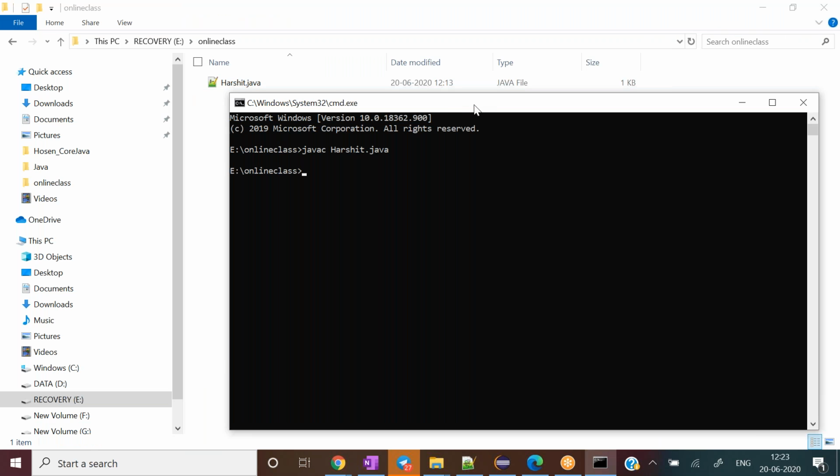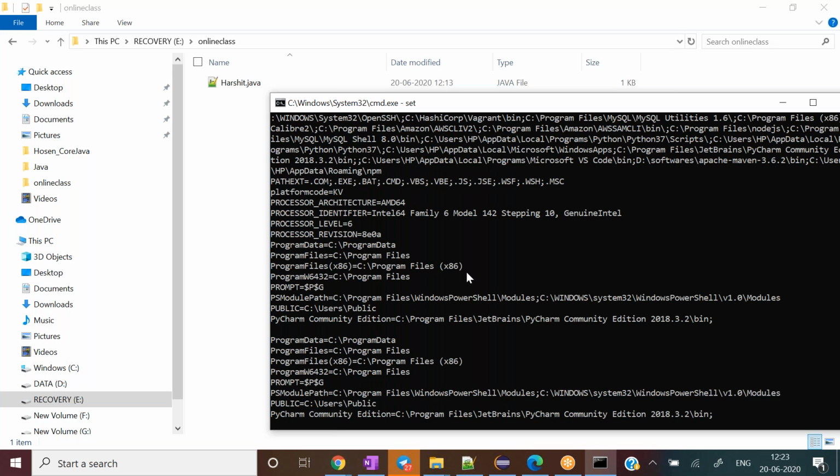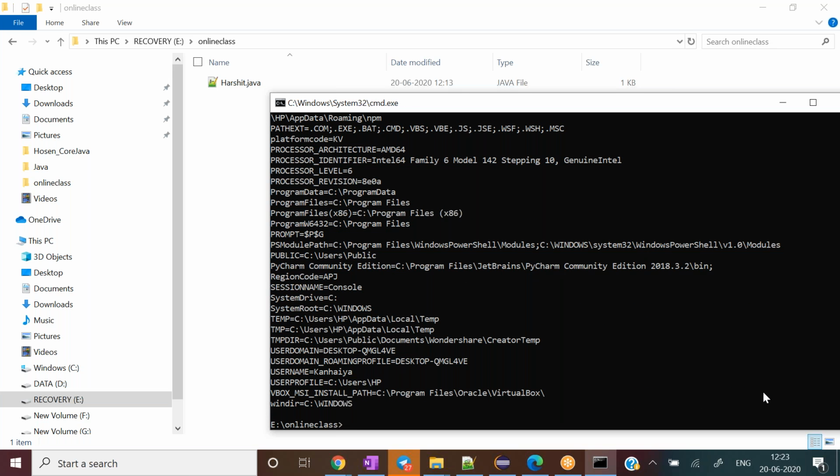Whenever I want to know what path variable I have set, we hit the set command, and it will show us the path variable and the other variables available, whatever environment variables we have set along with our program. Let me change the path of the Java program here, and then we will see what happens. I'll write set path equal to empty.